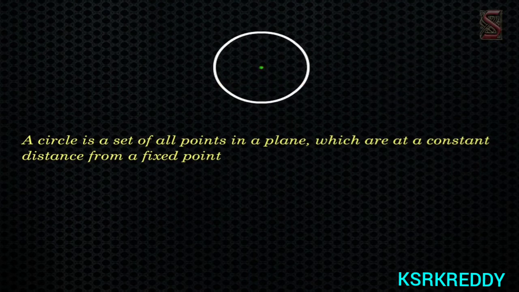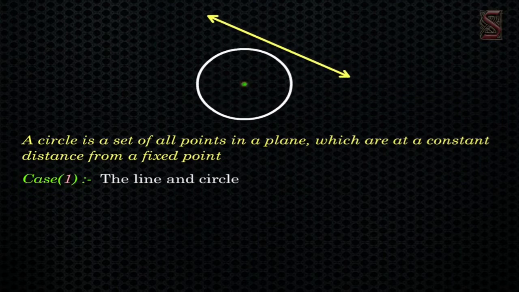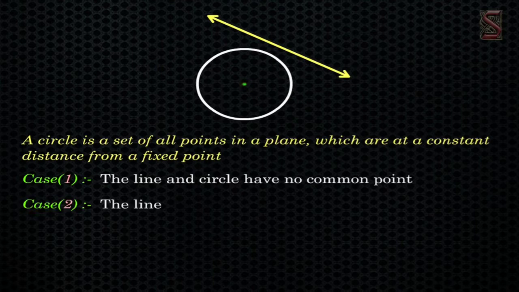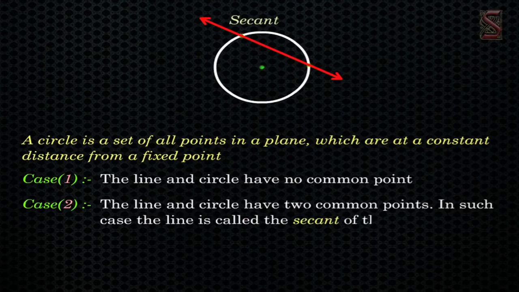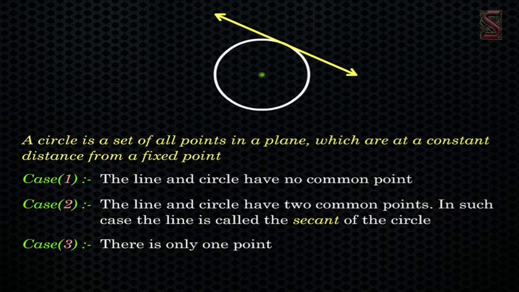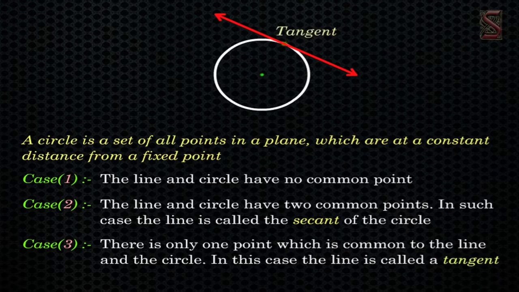Suppose we are given a line and a circle, then we get 3 cases. Case 1: the line and circle have no common point. Case 2: the line and circle have 2 common points. In such a case, the line is called a secant of the circle. Case 3: there is only one point common to the line and the circle. In this case, the line is called a tangent to the circle.